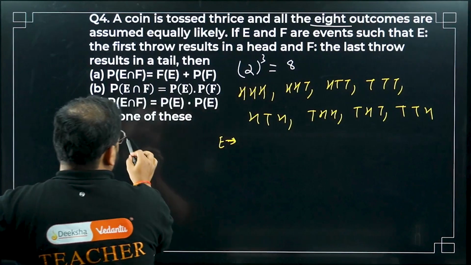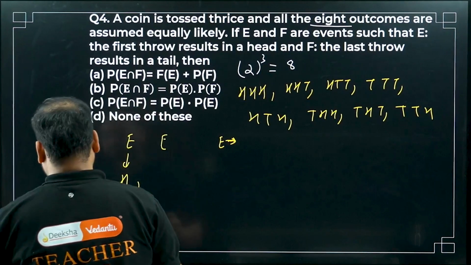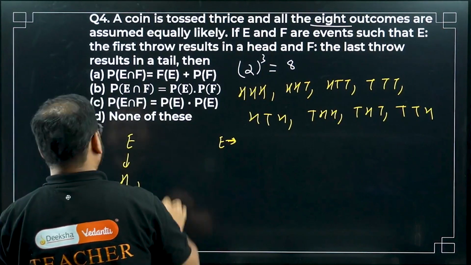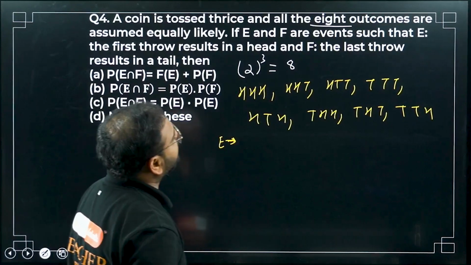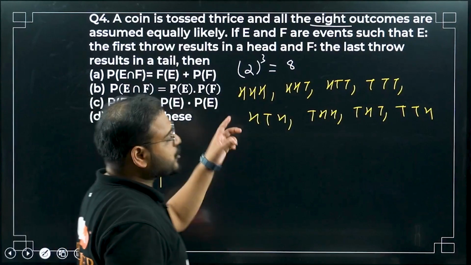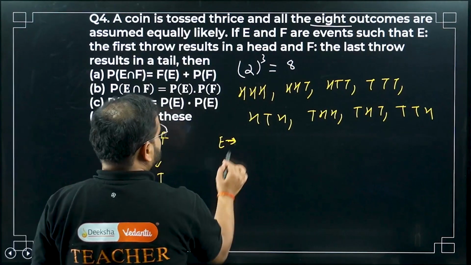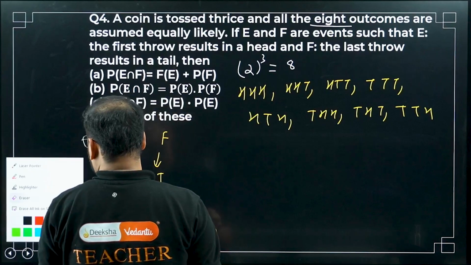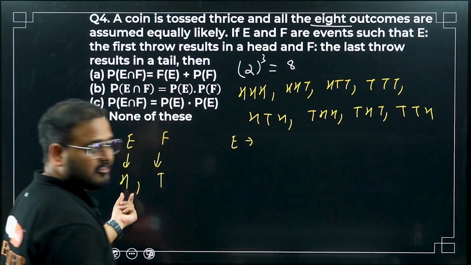And F is the last throw results in a tail. First has to be head and last has to be tail. So if I have to look for the sample space of event E, what is E? The first has to be H.